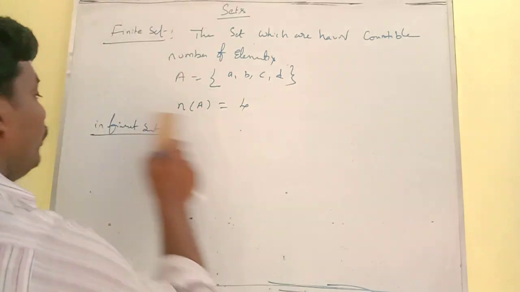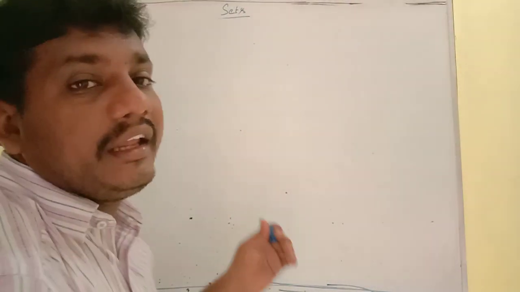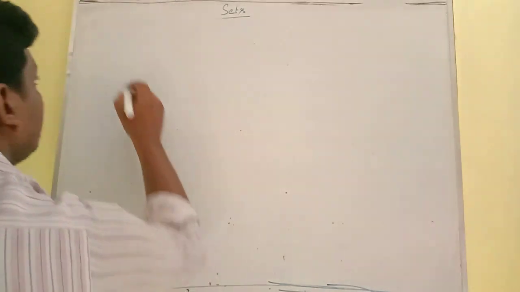Now you know what a finite set and an infinite set are. Now what is the empty set? An empty set is a set which does not have any element inside. So, the empty set.